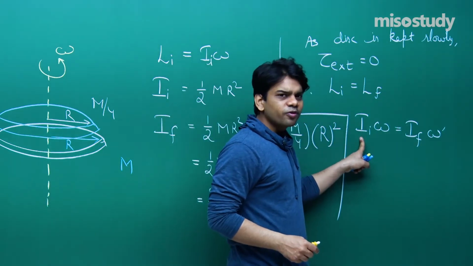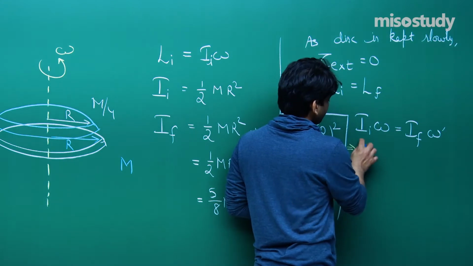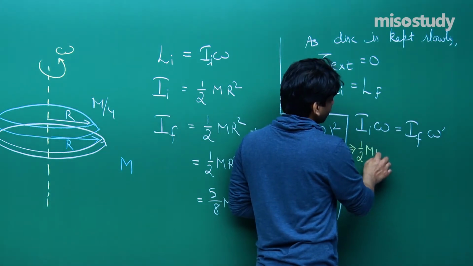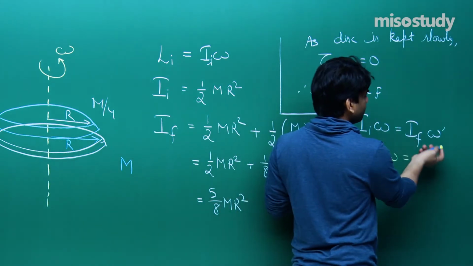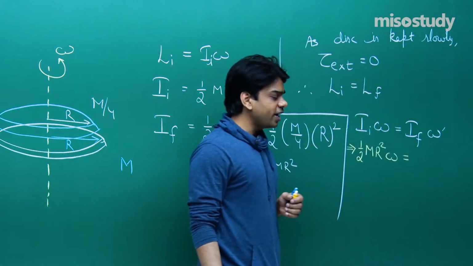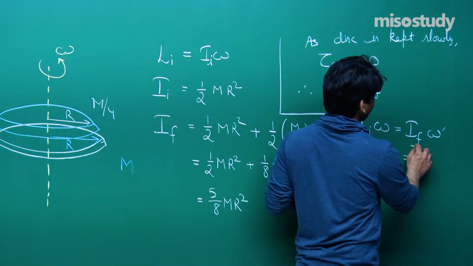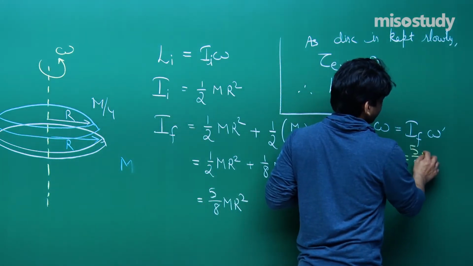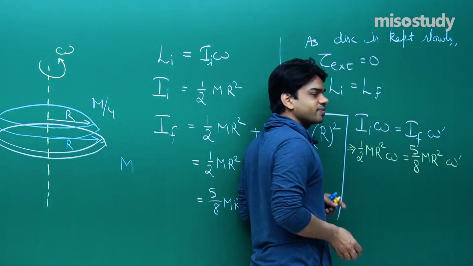Initial moment of inertia is half mr square, which we have evaluated. Half mr square multiplied with omega is equal to final moment of inertia, that is 5 by 8 mr square, which we have already evaluated, multiplied with omega dash.